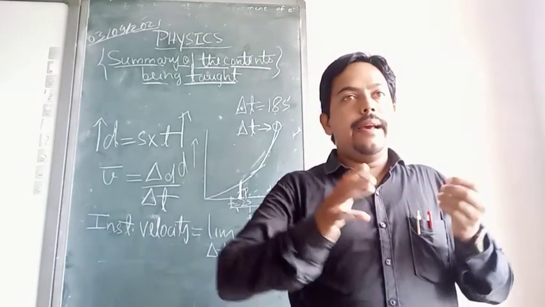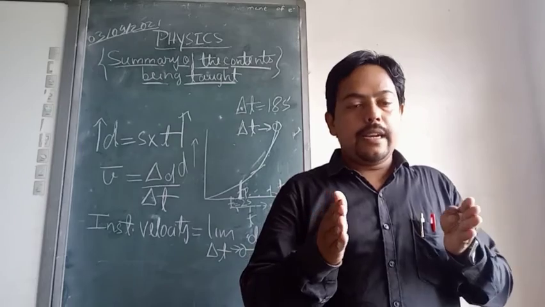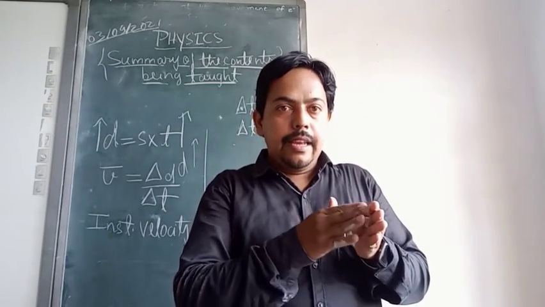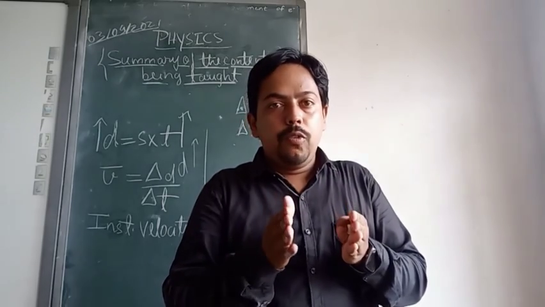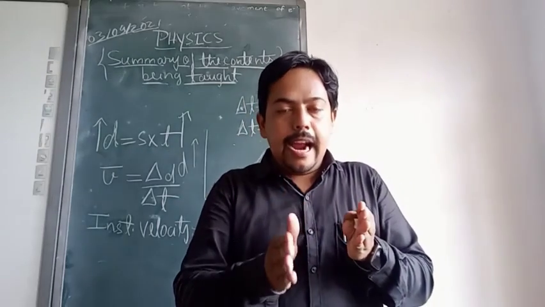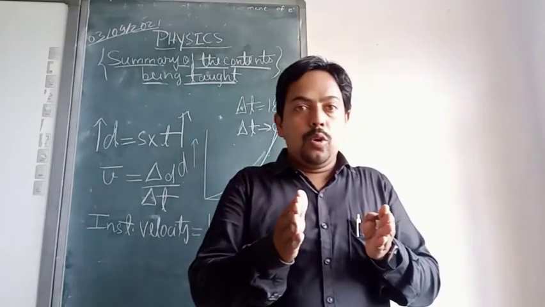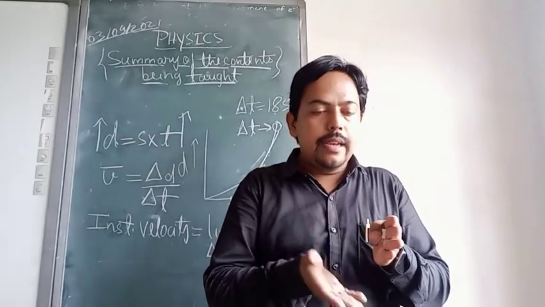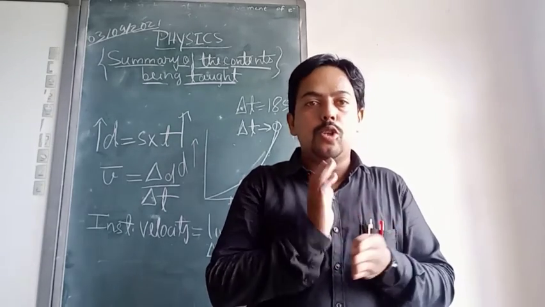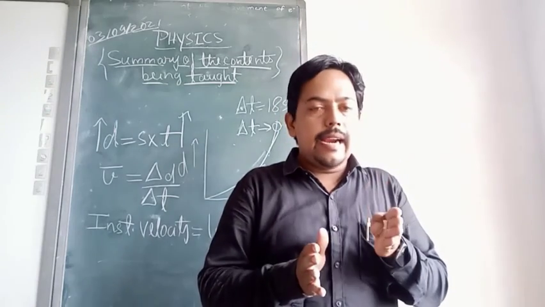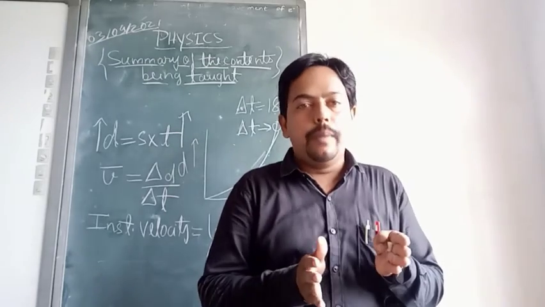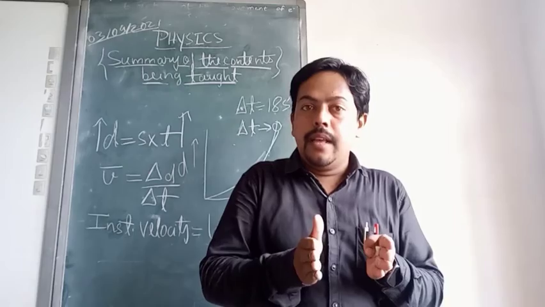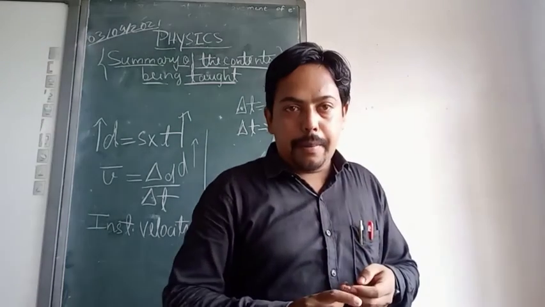Let us assume that the observer is in one train and there is another train moving parallel to it. Let the train in which there is the observer be slower, with a velocity of 80 km per hour, and let the train moving parallel to it and faster have a velocity of 100 km per hour.